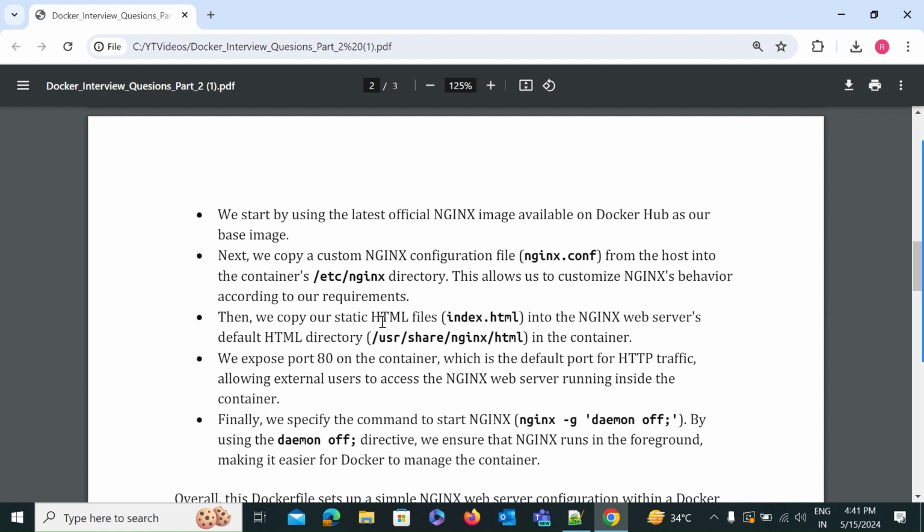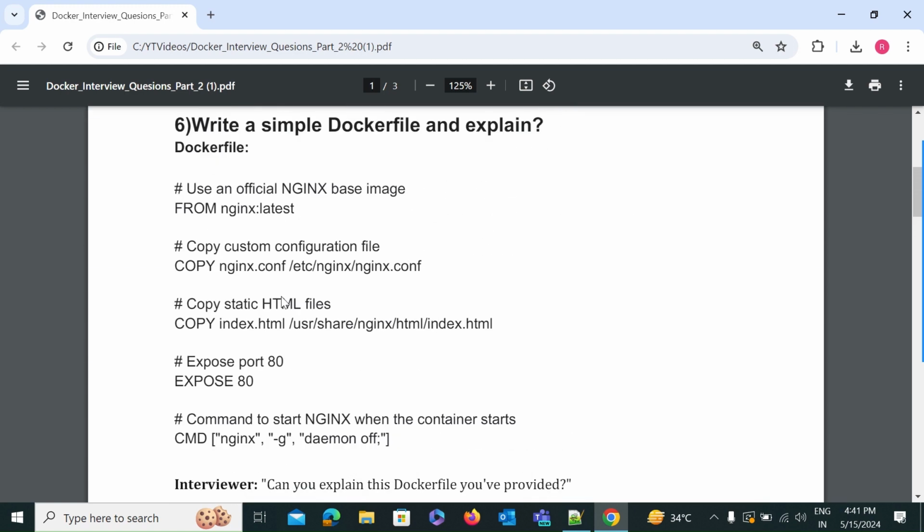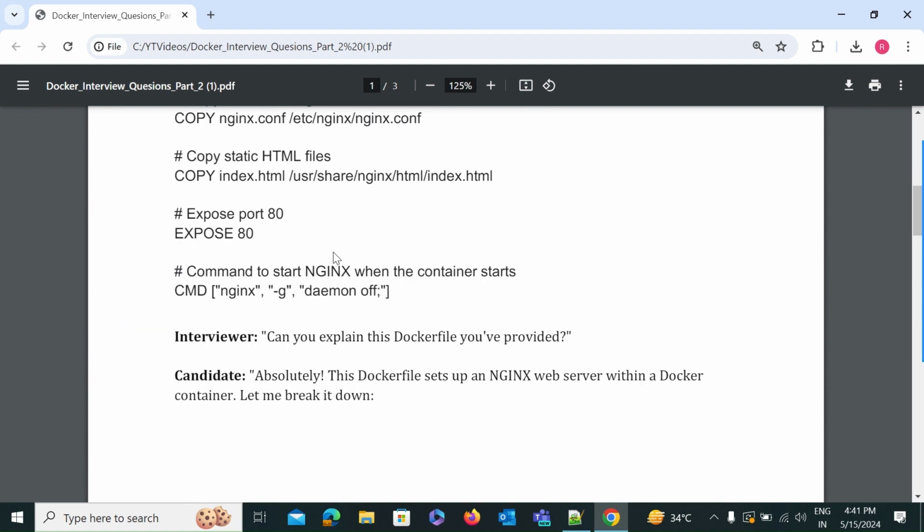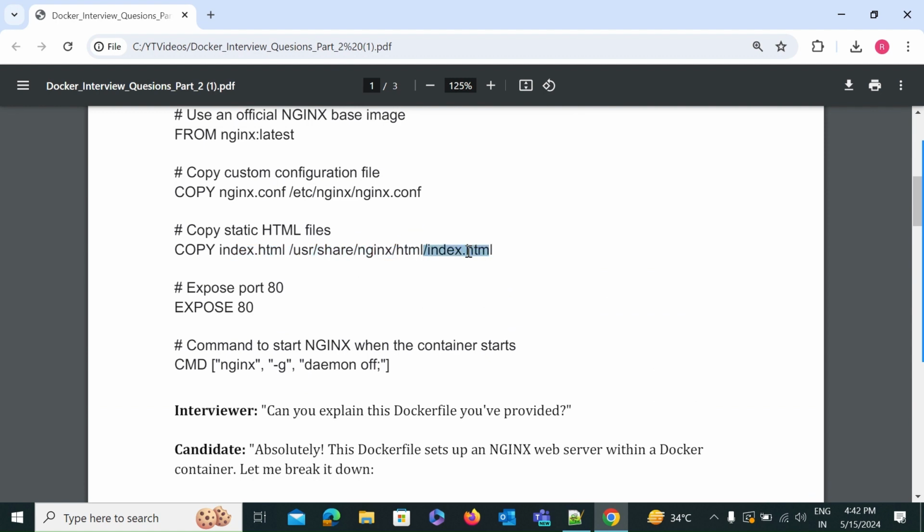Then we copy our static HTML file, that is index.html, into the Nginx web server's default HTML directory. This is the path you have to explain, in the container, up to the HTML directory. So up to this you have to explain like this.